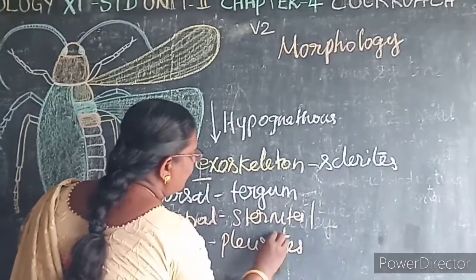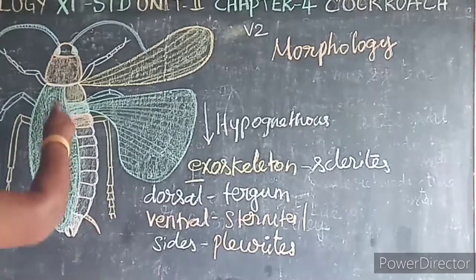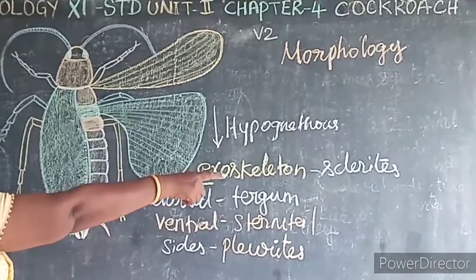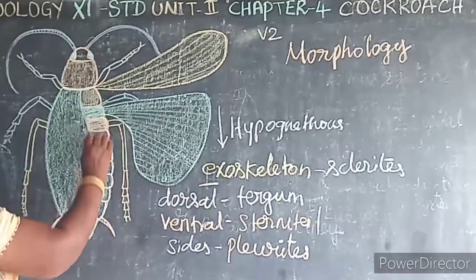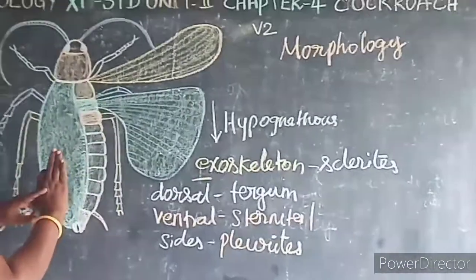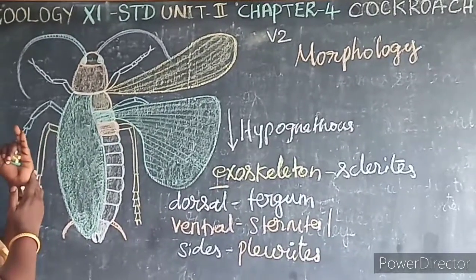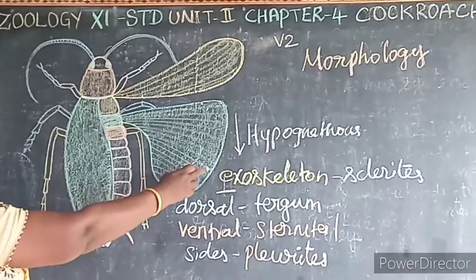Pleurites. It's very easy. The body of the cockroach is covered by a hard exoskeleton that is known as sclerites. On the dorsal side it is known as tergum. On the ventral side it is known as sternites. At the sides it is known as pleurites.